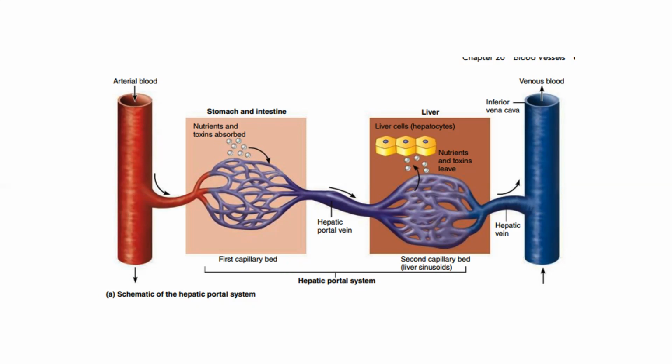And now once they go into the liver, they split into capillaries again. So now if we look carefully, here we start with the capillaries, which will become vein, and again it will split into capillaries. So this is what we call portal system. So we saw one portal system in the hypothalamo-hypophyseal portal system of the pituitary gland, and here we see another portal system, which is called hepatic portal system.